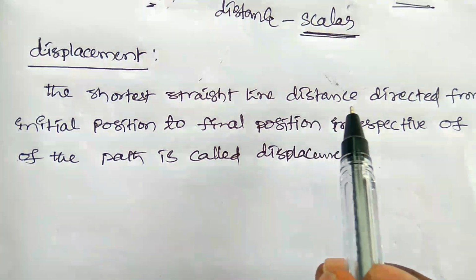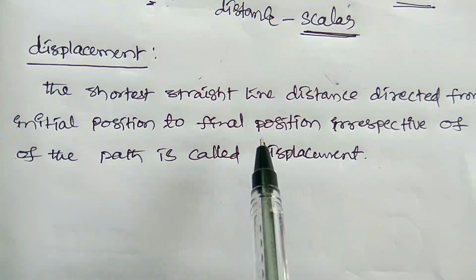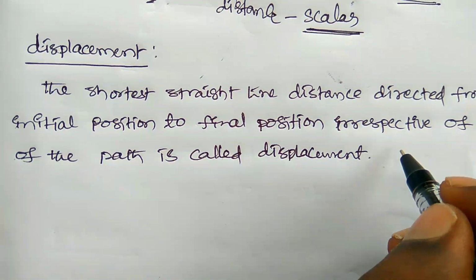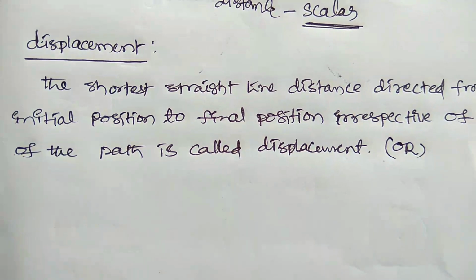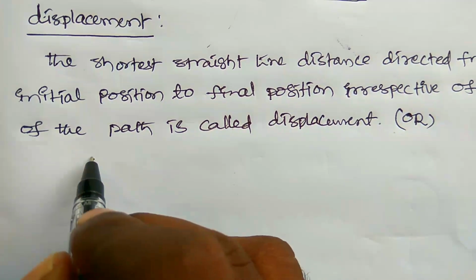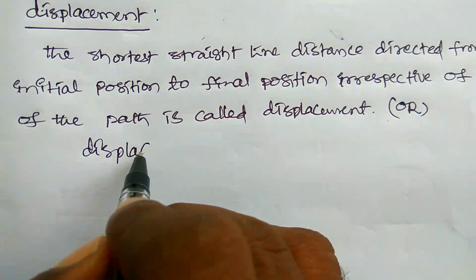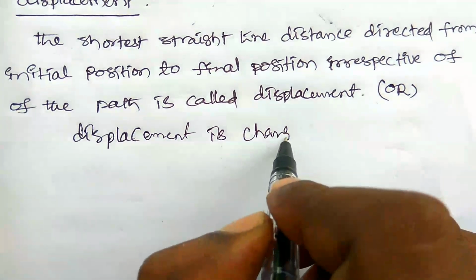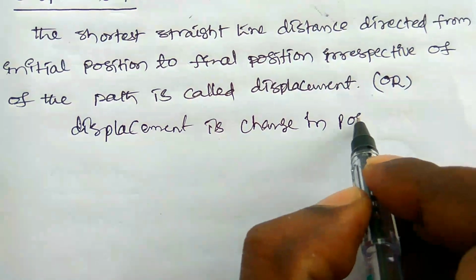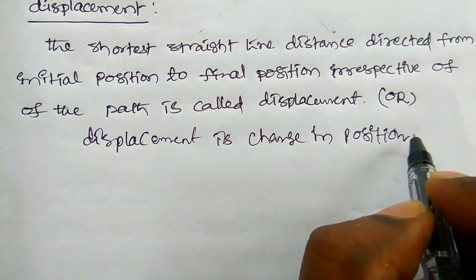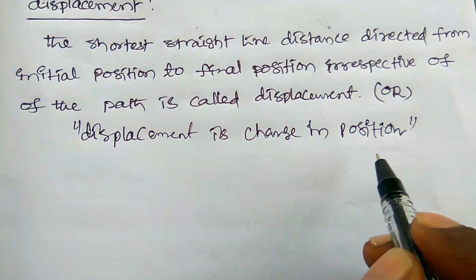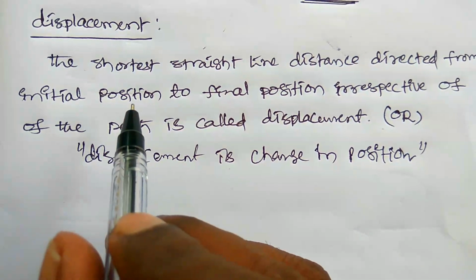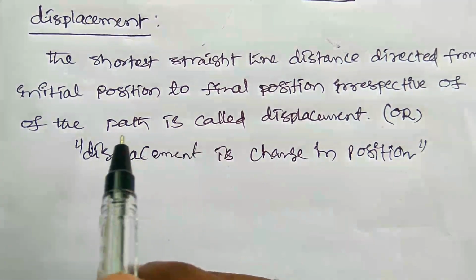Or it can be said that displacement is the change in position. Simply we can say displacement is the change in position, or the shortest straight line distance directed from the initial position to the final position irrespective of the path.